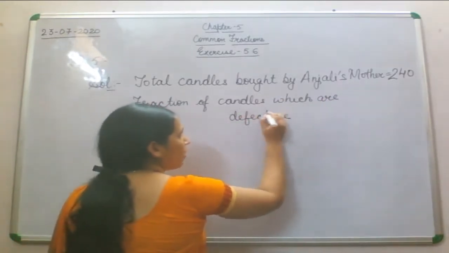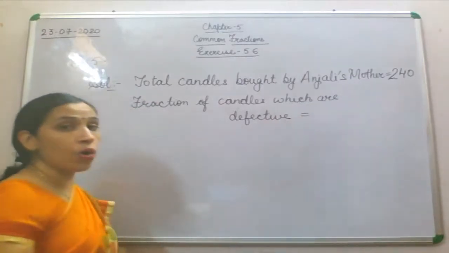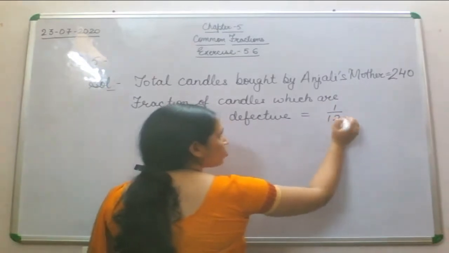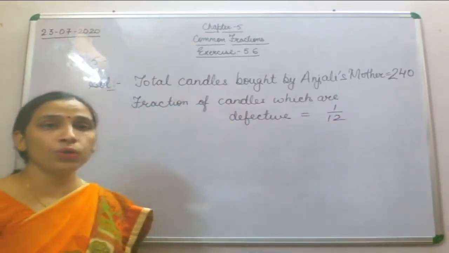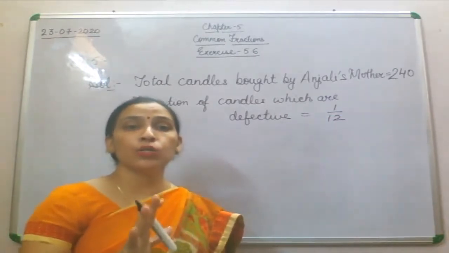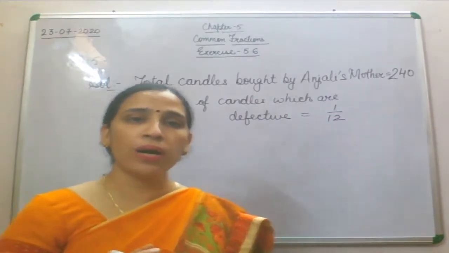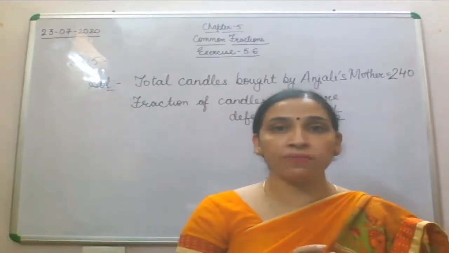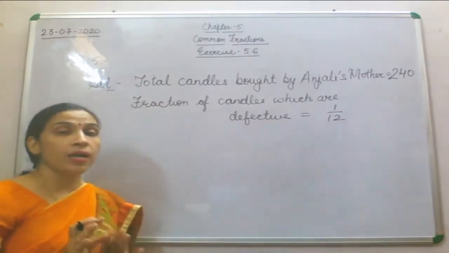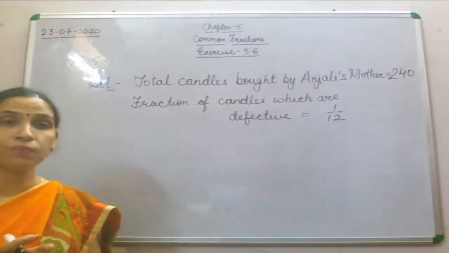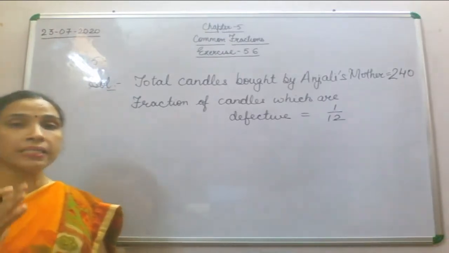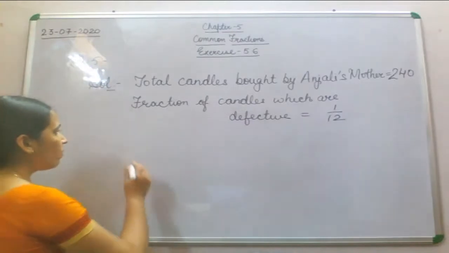Now how much fraction of candles were defective? That is 1/12. Now what you have to find out is how many candles her mother used. So first of all, you have to find out the number of candles which are defective. If you find the number of defective candles, then you can find out how many candles are used.